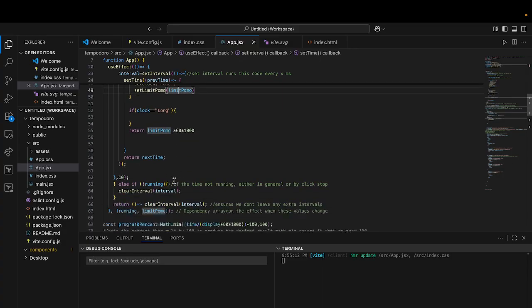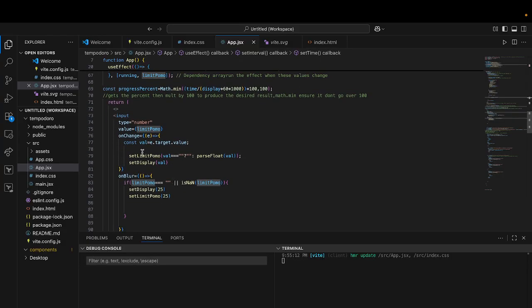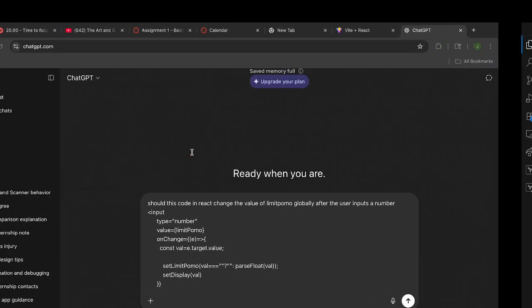I put limit POMO, okay. And that's what should get set limit POMO. And it should stay that number, but it's accessing, okay. Just making sure.